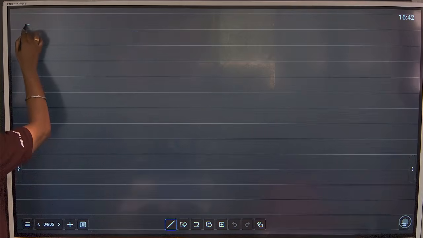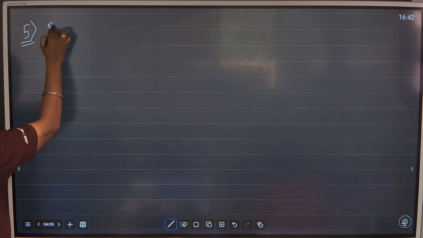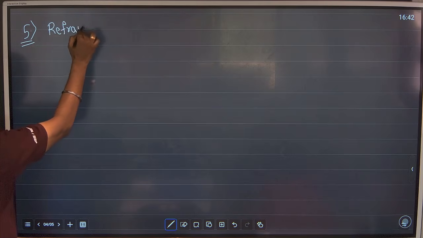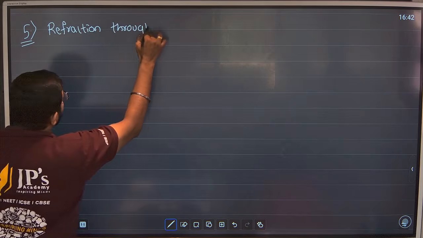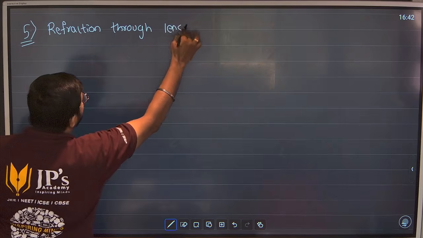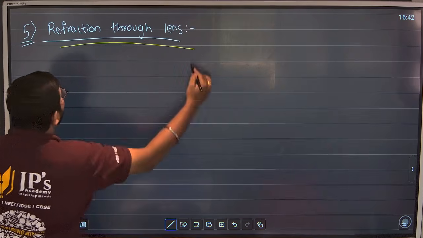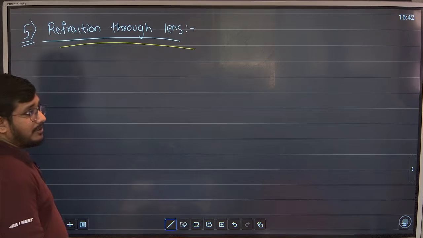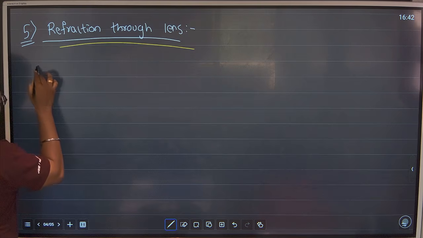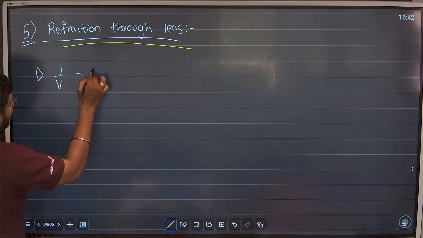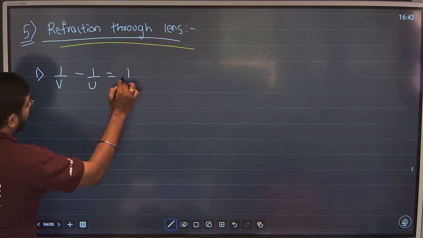The chapter number 5, 5th chapter, refraction through lens. ठीक है? Very less formulas. Again, guys, very less formulas. But remember, I will give you a short trick. Just listen. Number 1, 1 upon V minus 1 upon U equal to 1 upon F.